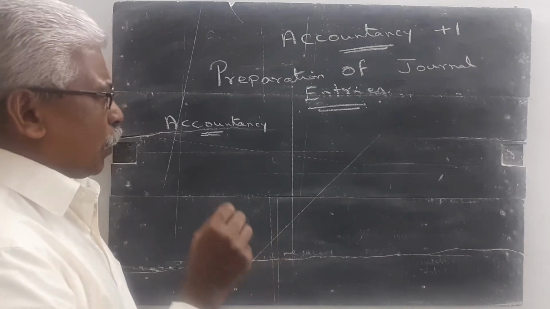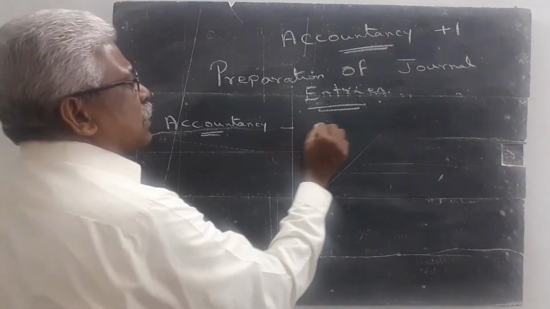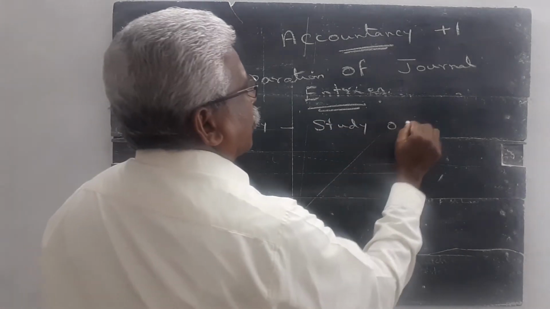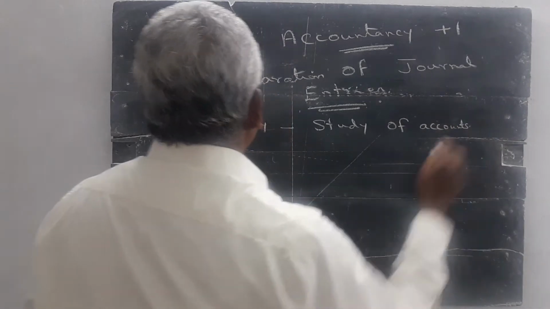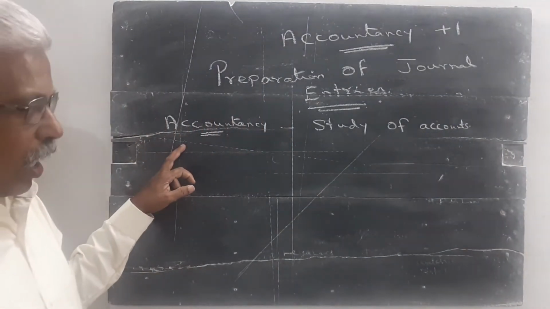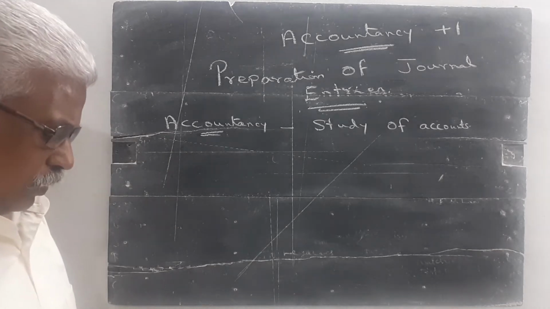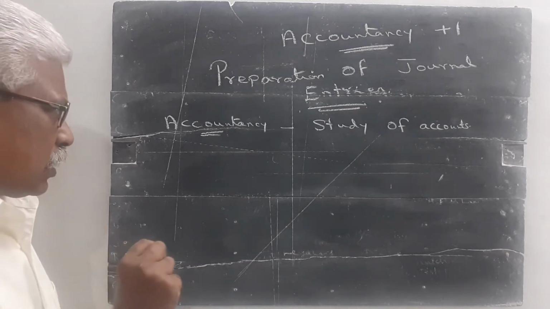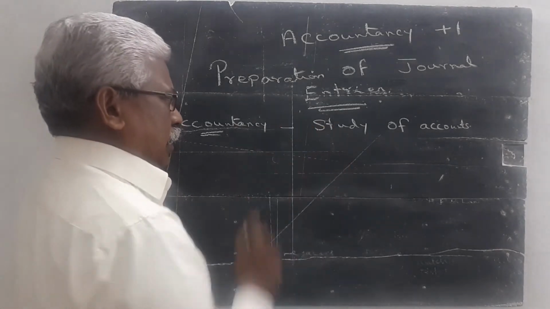For the purpose of studying the fundamentals, accountancy means study of accounts. It is the simple meaning of accountancy. That is the first point I want to emphasize.